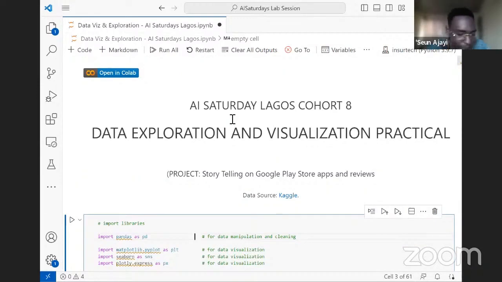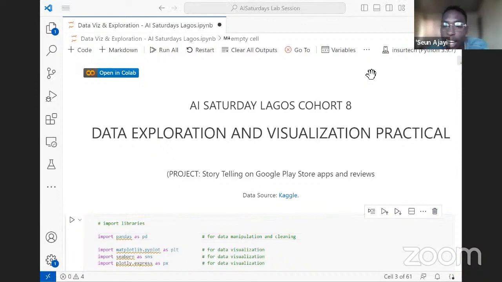This is the lab session as a follow-up from last week's class, where we were introduced to the world of data exploration and visualization. You remember the class was taken by Asida. Towards the end of the class, she introduced us to a mini project, I don't know if you remember, where she discussed data sets on Google Play Store apps and reviews. We were asking several questions and thinking of how to explore and visualize it. So in this lab session, we'll be getting our hands dirty, trying to uncover the hidden insights in the Google Play Store apps and review data sets.